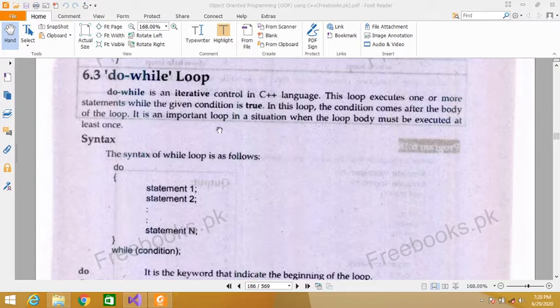Do while loop is an iterative control in C++ language. This loop executes one or more statements while the given condition is true. In this loop the condition comes after the body of the loop.